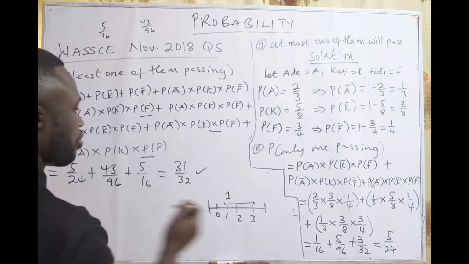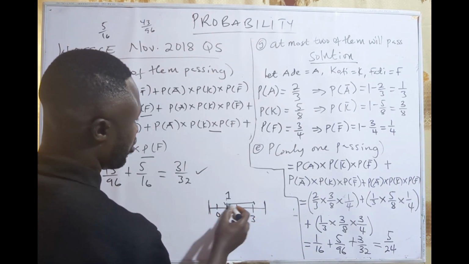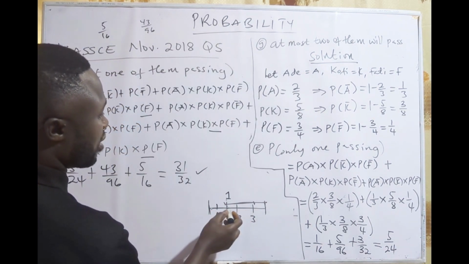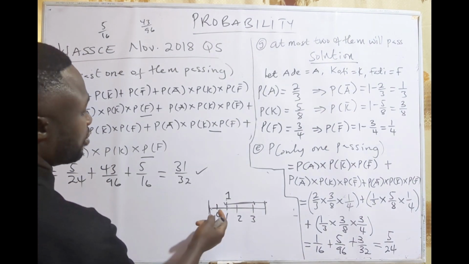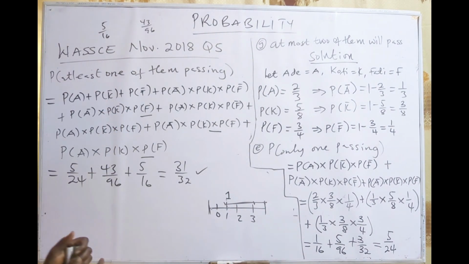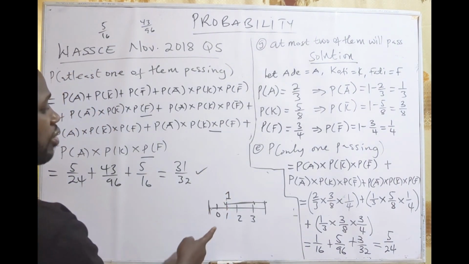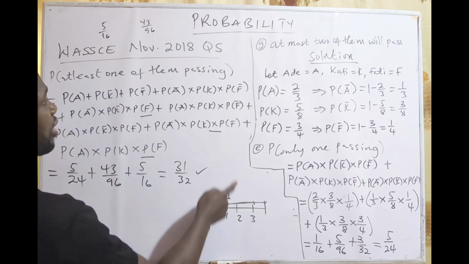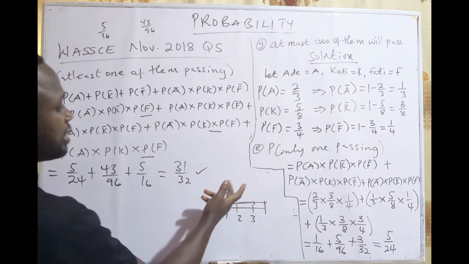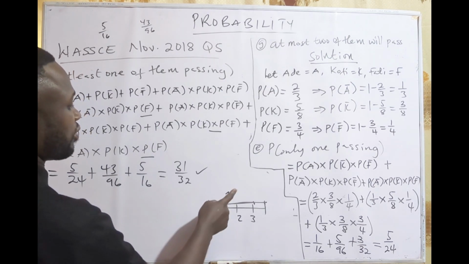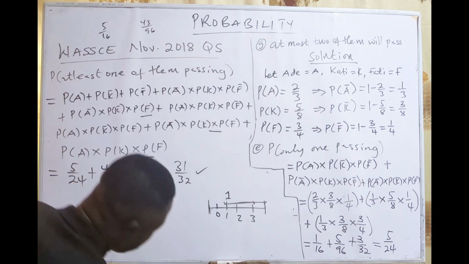So when you are given such questions, don't waste a lot of time doing all this. At least one means we can find the probability of none of them and subtract from 1 and get the answer we need, because the totality is 1. At least 1 is 1, 2, or 3. Let's find none and subtract from 1 and get our answer. Is that okay? Let's try that and see.